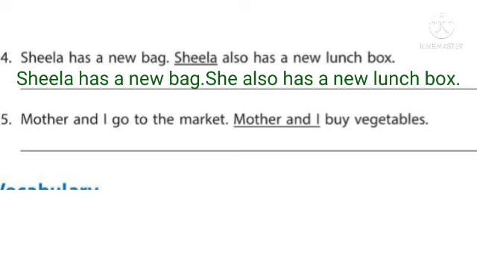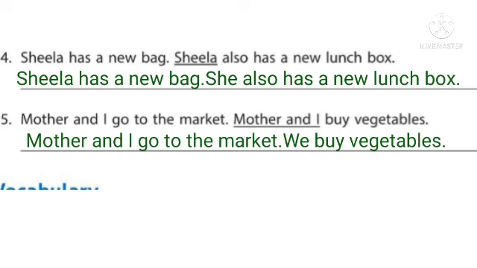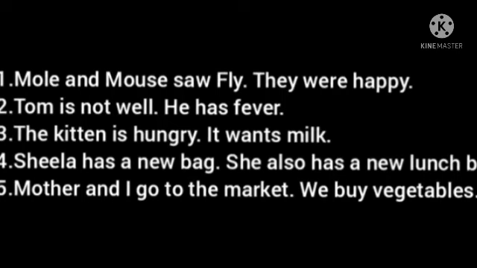Fifth one, mother and I go to the market. Mother and I buy vegetables. In the sentence, the nouns are mother and I. Here the person is talking about himself in front of mother. So that's why we can use the pronoun we here. So we can rewrite the sentence like this. Mother and I go to the market. We buy vegetables.